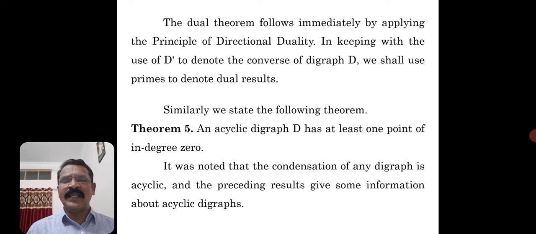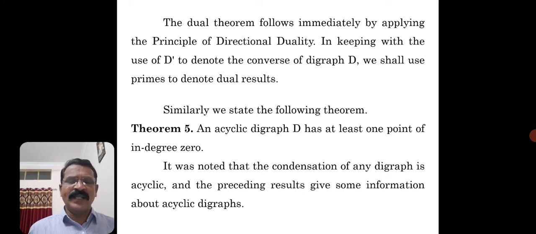Similarly, we state the following theorem. What is that result? An acyclic digraph D has at least one vertex of in degree 0. Like we have one previous result, that there is at least one vertex of out degree 0, similarly in an acyclic digraph there will be at least one vertex of in degree 0. You can prove it in the same fashion as we proved the previous result.